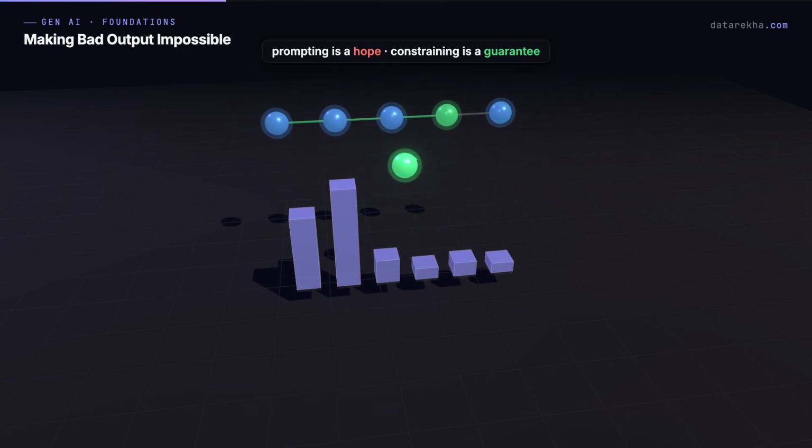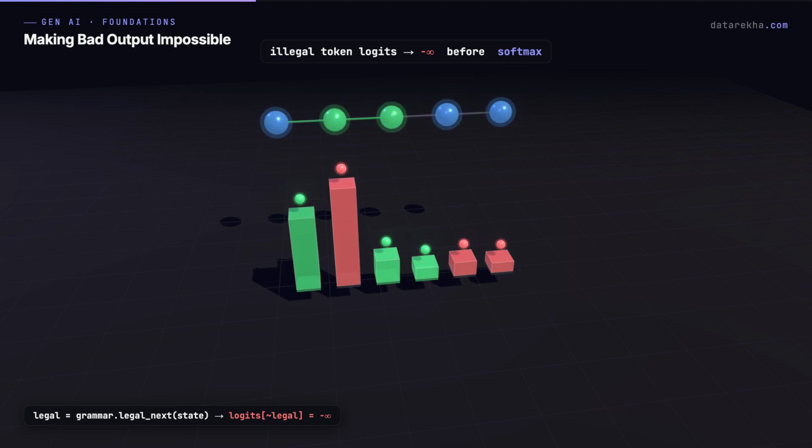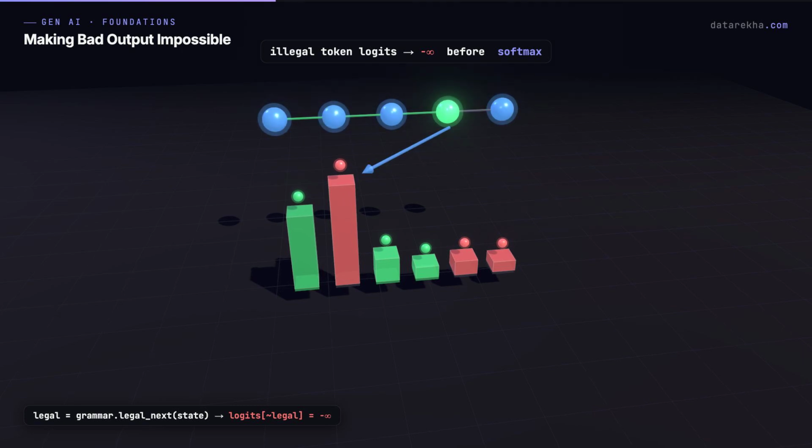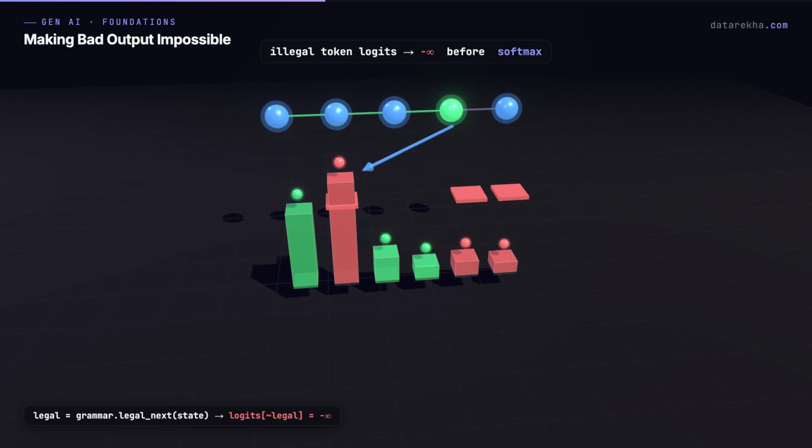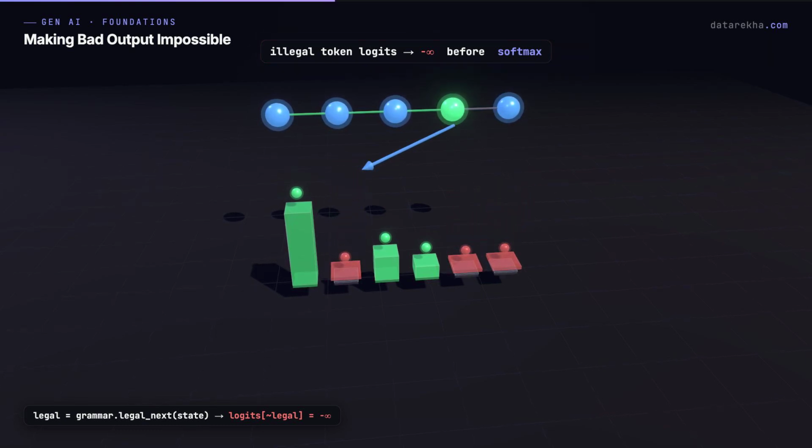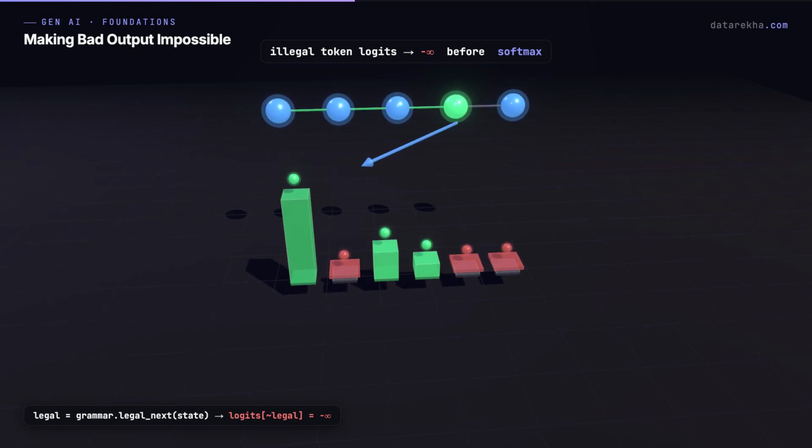Here is the mechanism. At every decode step, a grammar knows exactly which tokens are legal given everything emitted so far. That grammar is usually a finite state machine compiled straight from your JSON schema. It tracks where you are in the structure. And before the model samples, it masks every illegal token, sets its probability to negative infinity. The model cannot pick a token that would break the structure because for this step that token effectively does not exist.